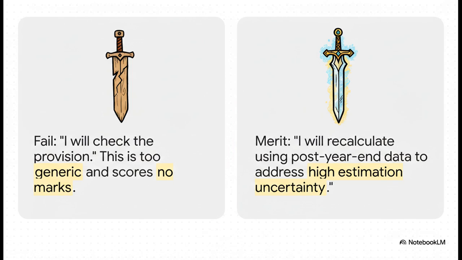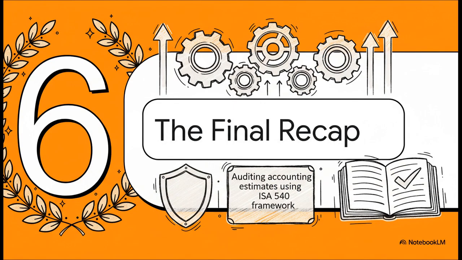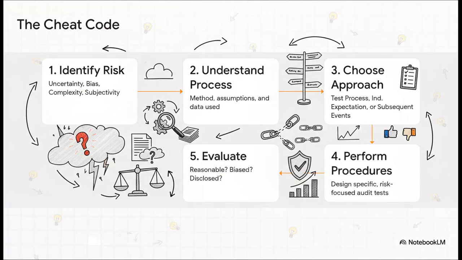See the difference? Another classic fail is just choosing the wrong approach, like deciding to test management's process when you've already figured out it's completely unreliable. The pro move is always matching your approach to the specific risk level. All right, let's do a quick final recap of the tool that's going to carry you to victory. Let's lock in the cheat code.